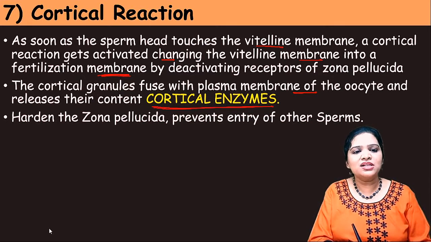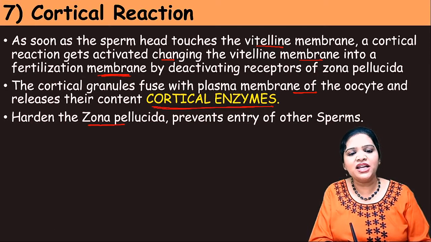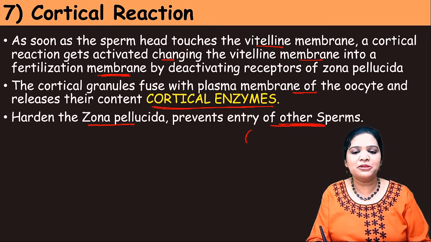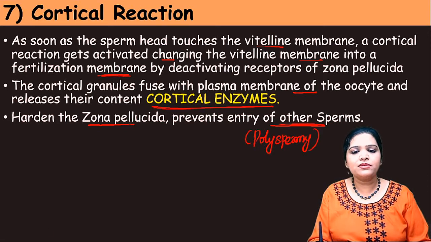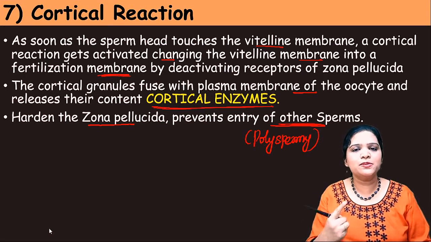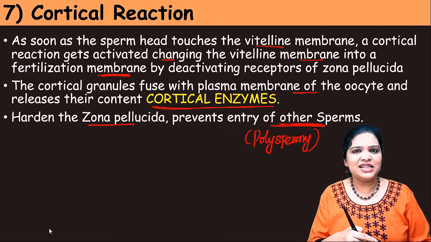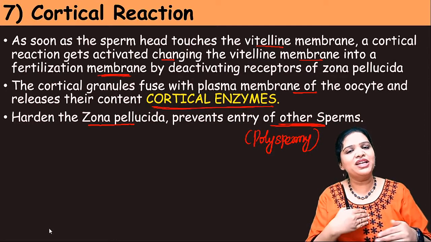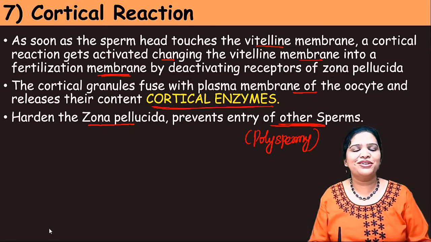Okay, so this cortical reaction hardens the zona pellucida. It prevents the entry of other sperms. That means this cortical reaction prevents polyspermy. That means only one sperm can do the fertilization. So it prevents the entry of another sperm. That is called the cortical reaction.